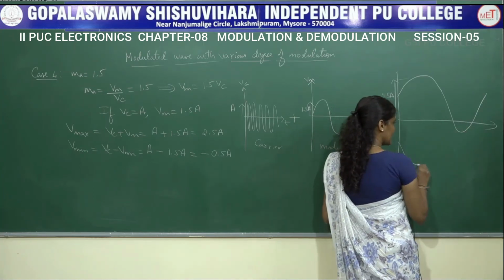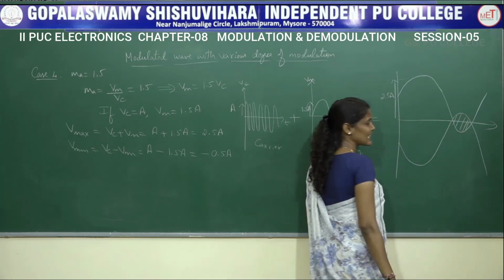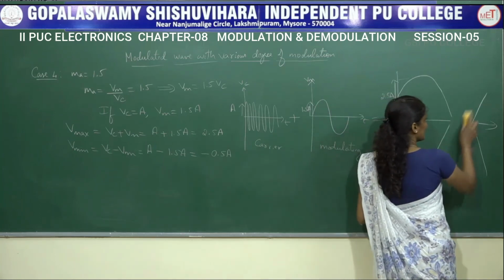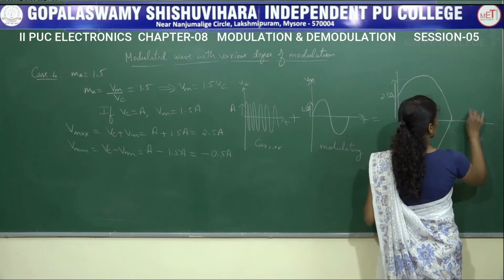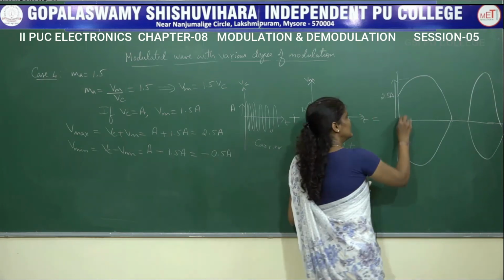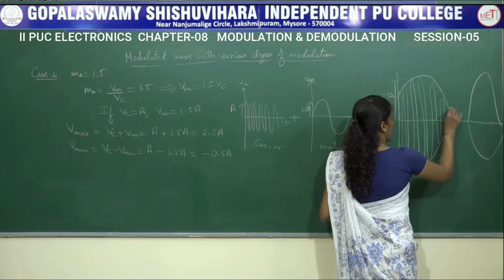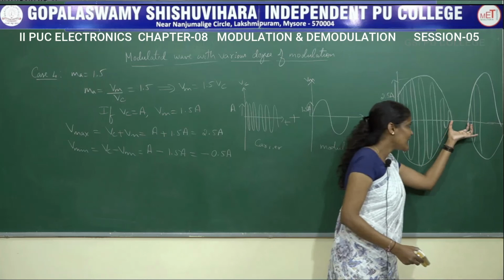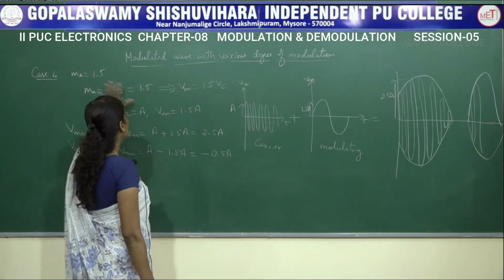When it takes that cycle, it will cross like this. So here some portions of the signal will be eliminated. They get cancelled with each other. Then I will get a waveform something like this. Only a portion of the negative cycles will be eliminated. So this is the waveform we are going to get. A portion of the modulating signal will be eliminated. So this condition will be called over-modulation.